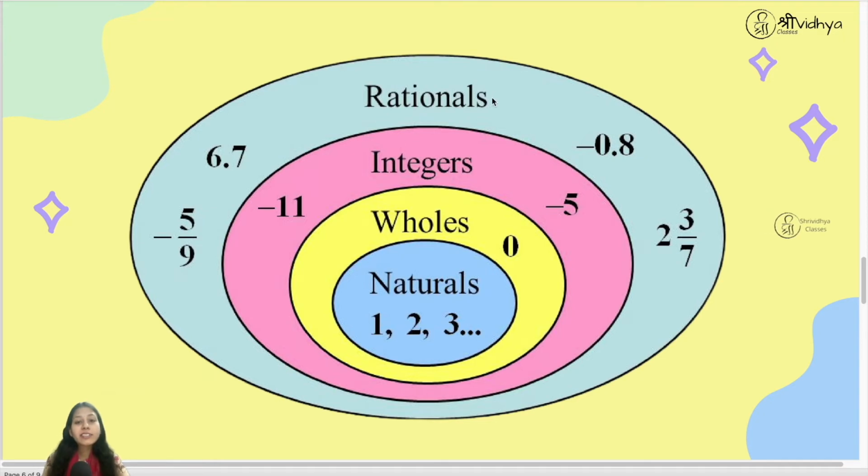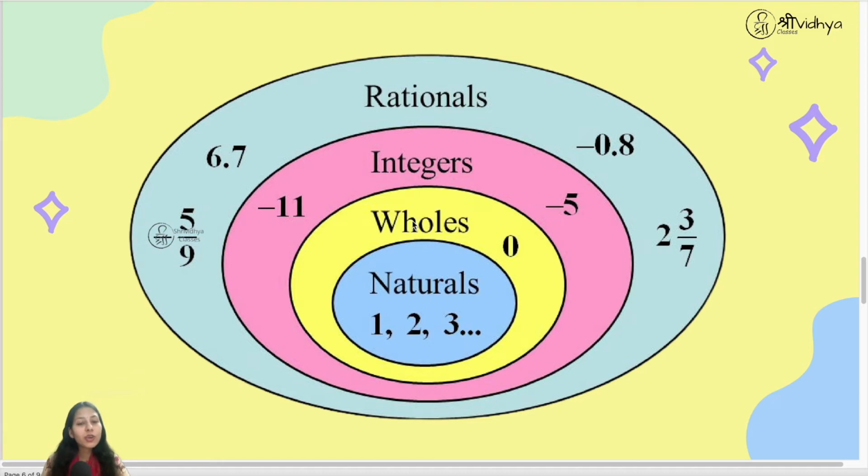Now we can understand it with the help of a Venn diagram also. You can see the circles of natural numbers, whole numbers, integers and rationals. The circle of natural is inside the circle of whole, because all the natural numbers are whole numbers also, but all whole numbers are not natural.